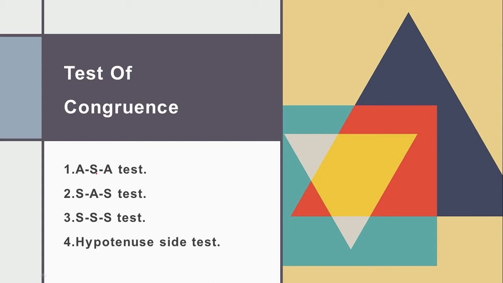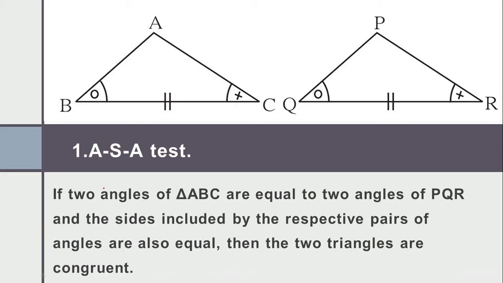Those tests are the ASA test, SAS test, SSS test, and hypotenuse side test. Here A represents the angle and S represents the side. Okay, so let's see what exactly each test specifies. Firstly, let's start with the ASA test.